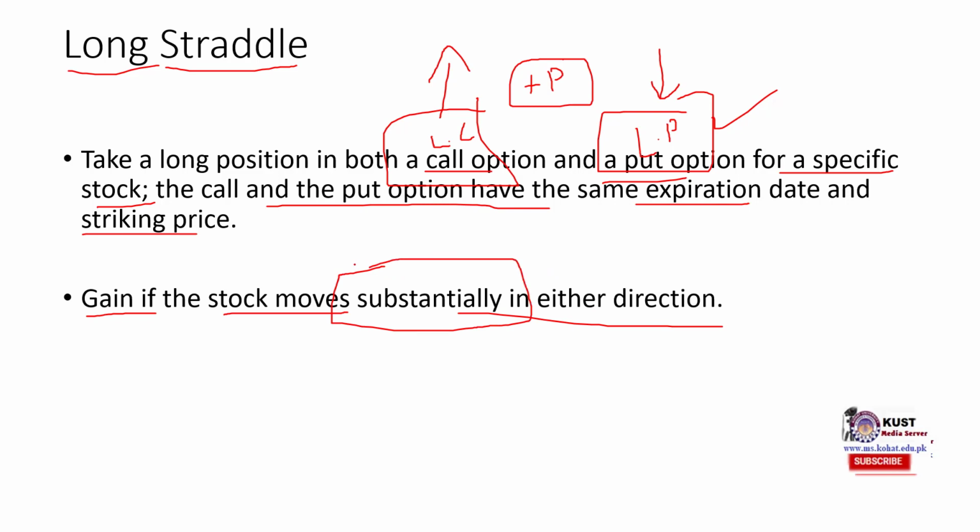The substantial move is needed to absorb the cost of the premiums. So we don't gain from this strategy if ST is closer to the strike price. So the increase or decrease should be substantially higher.